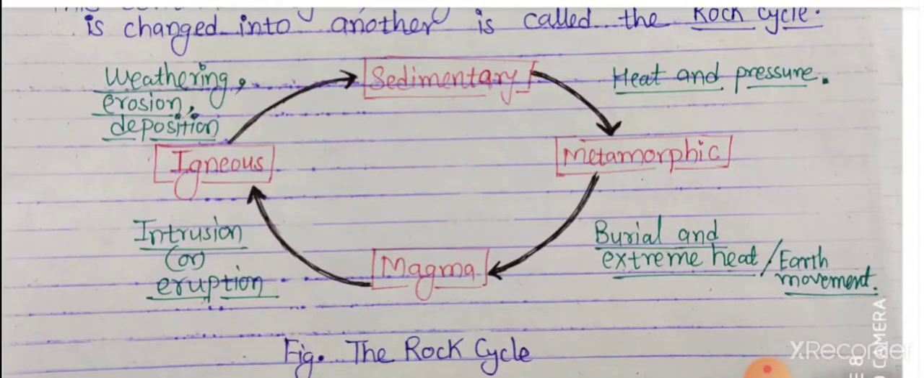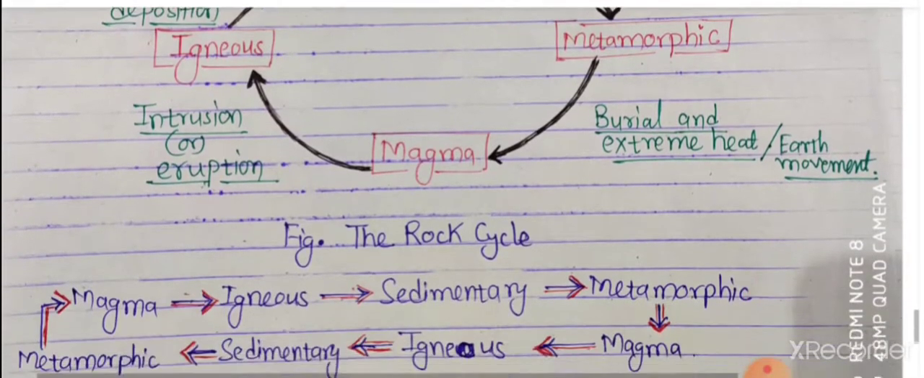This sedimentary rock, due to heat and high pressure, changes into metamorphic rock. This metamorphic rock, due to burial and extreme heat as well as the earth's movement like folding and faulting, is again converted into magma after falling down into the middle layer of the earth, that is the mantle. So this is the cycle known as the rock cycle.